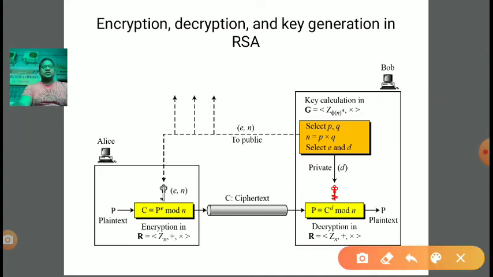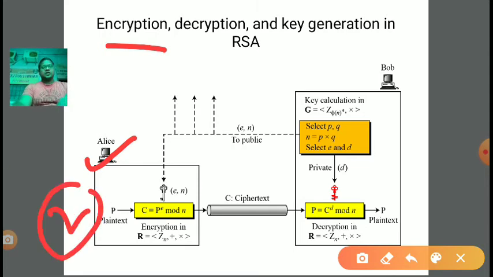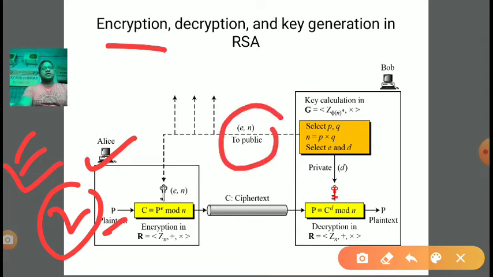So the first step, key generation, has been done. E is the public key and D is the private key, right? Now the next step is the encryption step. In encryption, what are we doing? We are taking the plain text and the public key, and with the help of that we perform encryption. So starting from the second step is encryption, right? Sender Alice has a plain text. The plain text is given as input to the encryption algorithm, and we have the public key. Both the public key and the plain text are given to the encryption algorithm, and in encryption what are we doing?